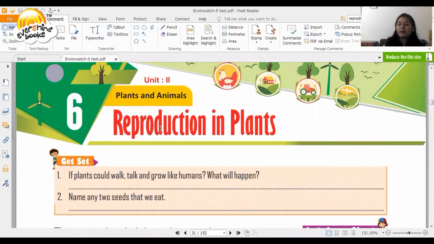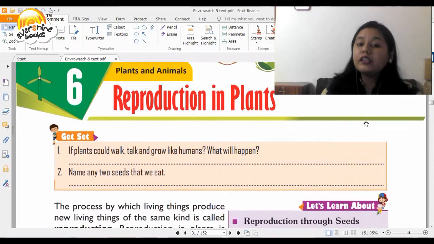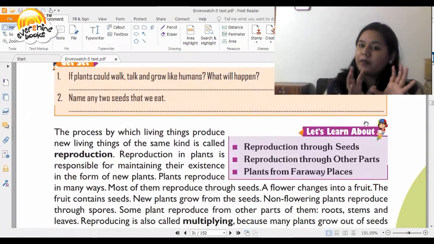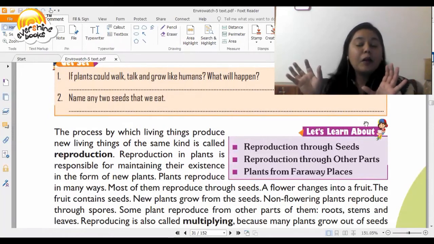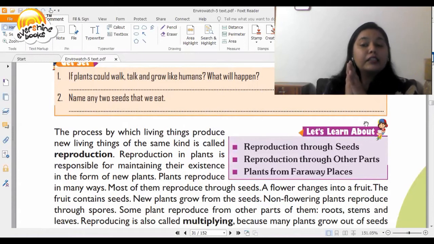The name of the chapter is reproduction in plants. What is the meaning of reproduction? It means to produce again or to produce further. So in this chapter, we are going to talk about how from one plant comes another plant. What makes the growth of another plant occur? The process by which living things produce new living things of the same kind is called reproduction.